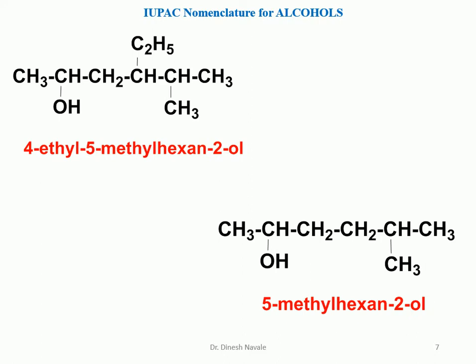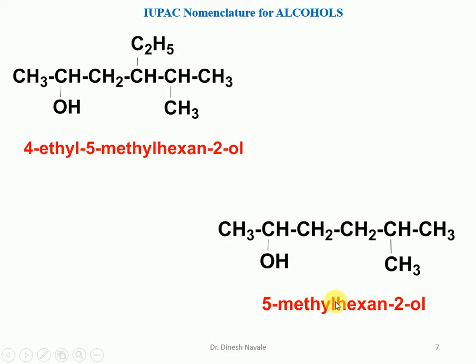Now the second compound. We have a methyl at carbon number 2 if we start numbering from the right hand side, and the OH is also at carbon number 2 if we start from the left hand side. As per the IUPAC rule, we have to choose the longest possible carbon chain in such a way that the lowest possible number is given to the alcohol. So it will be carbon number 1 from the left hand side, 2, 3, 4, 5, 6. So the OH will be at number 2, and it will become hexan-2-ol.